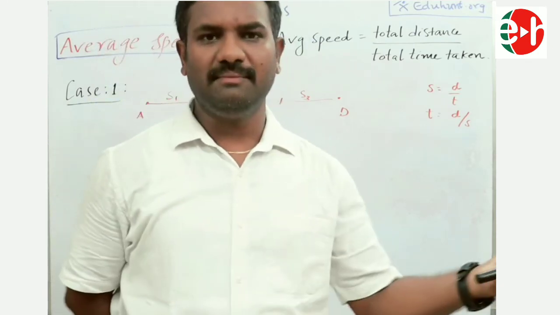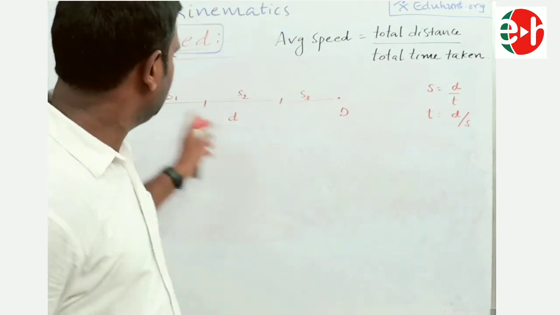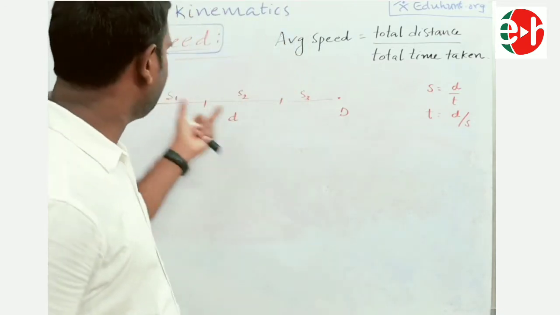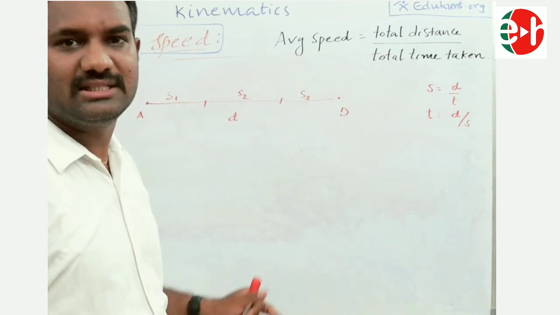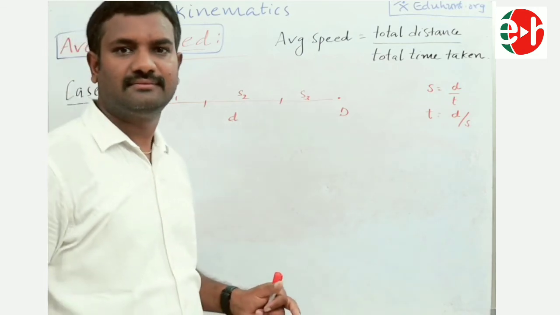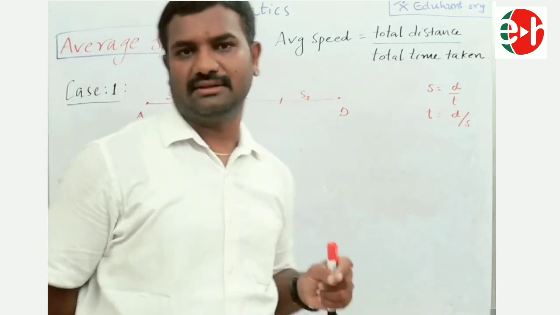In the earlier problem, the distance was divided into two equal parts. Now it is divided into three equal parts. He travels with the constant speeds S1, S2 and S3. Now the question is, what is his average speed? Do it and post the answer to me. I am waiting for your answer.